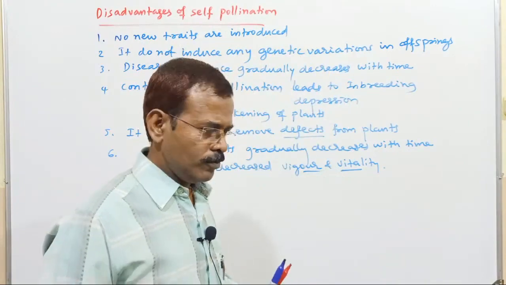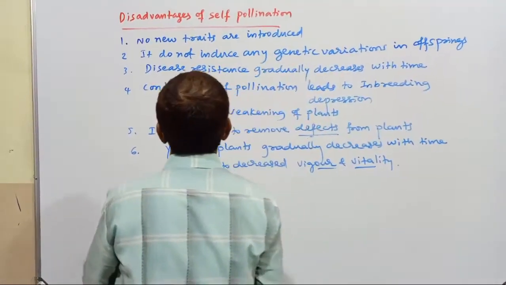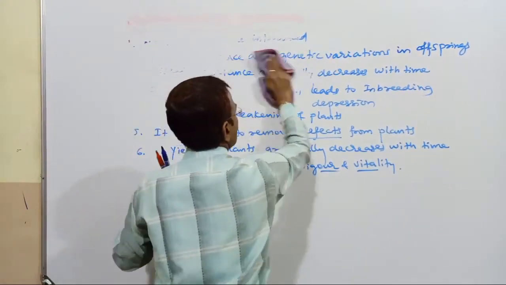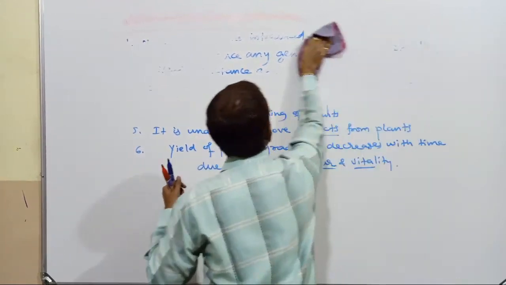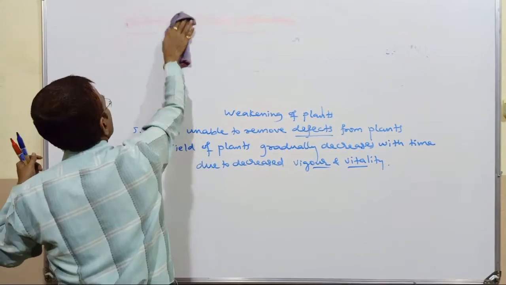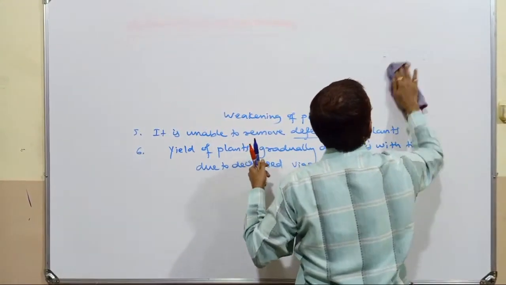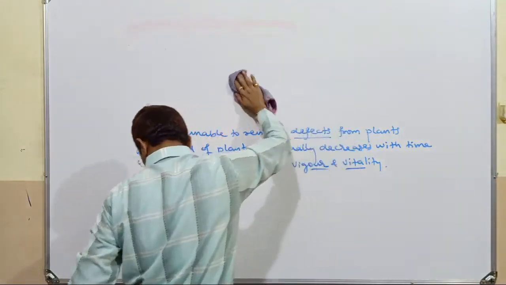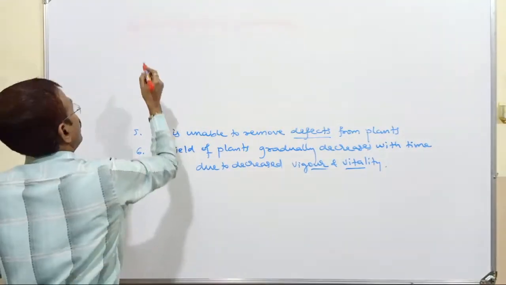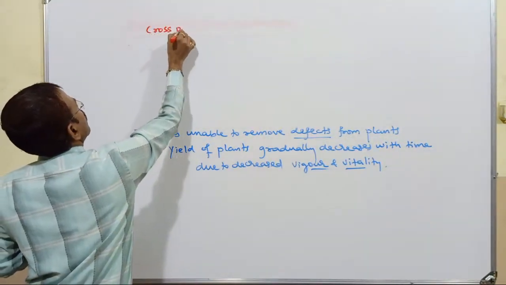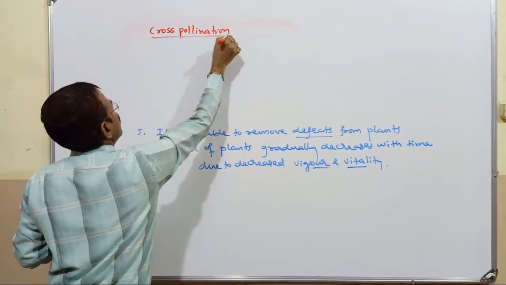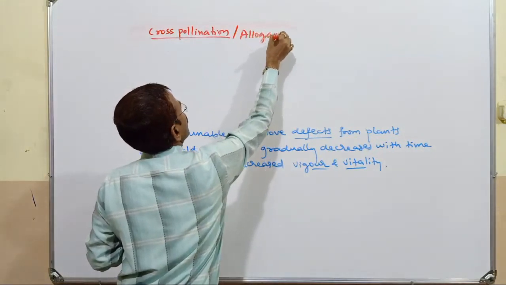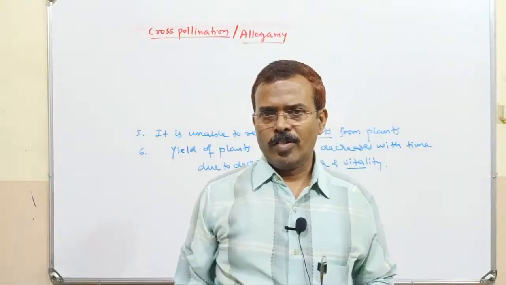So moving on to the next concept now, cross pollination. Cross pollination is usually called allogamy.